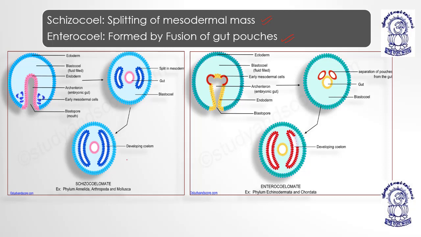So you can see in the case of schizocoelom, these are the mesodermal cells, and these mesodermal cells are making an arrangement just around the gut. Gut means your digestive tract, right? And now these mesodermal cells are converted into what? Coelom.